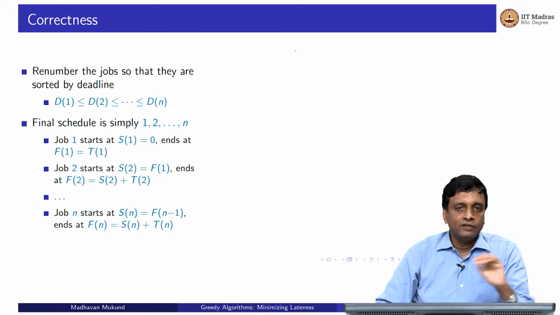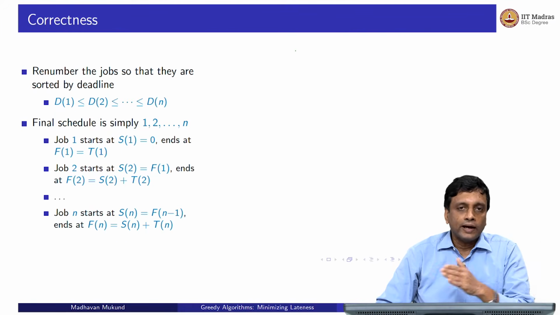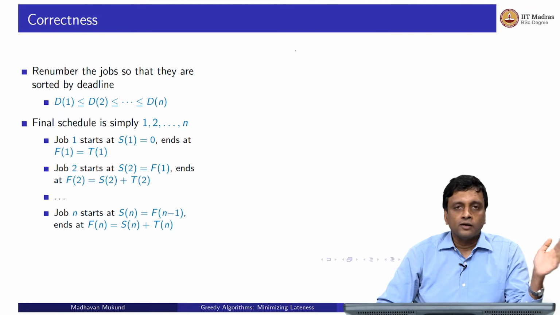Here there is no such thing. Everything is possible, it's just a question of delay. So once we sort this in terms of deadlines, we are just going to allocate it in that same order. So once we have got the sort, we have got the allocation, it's just 1 to n.